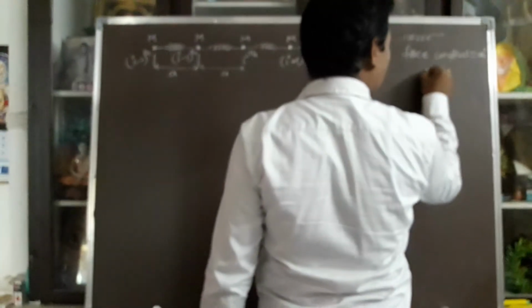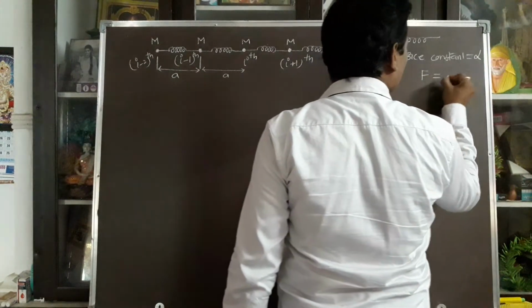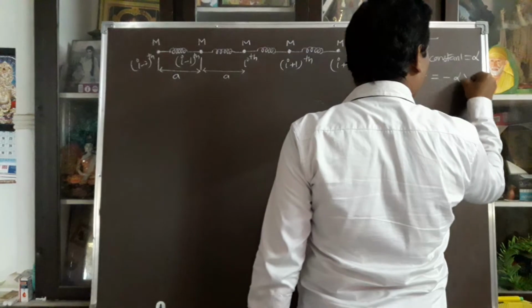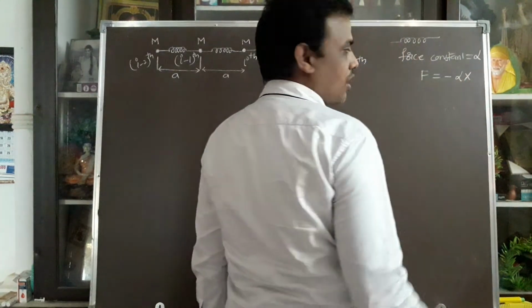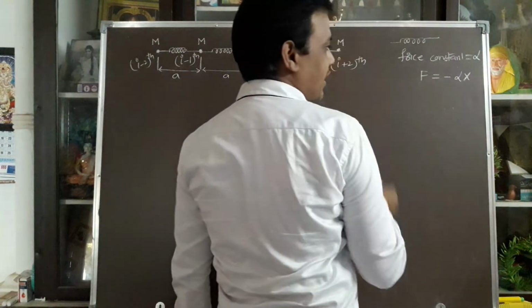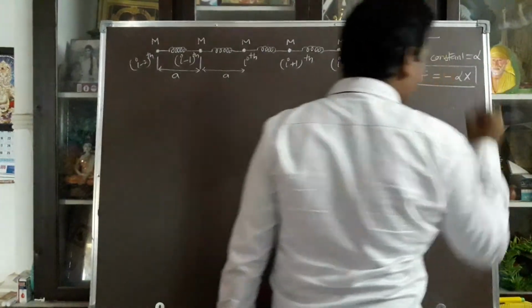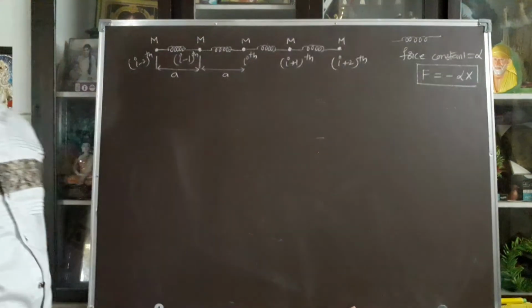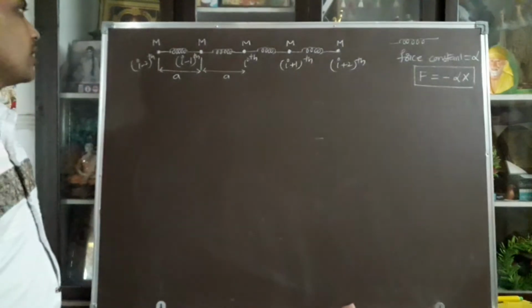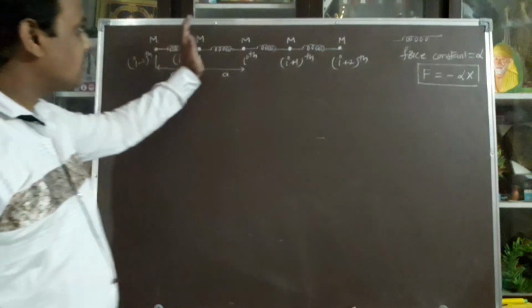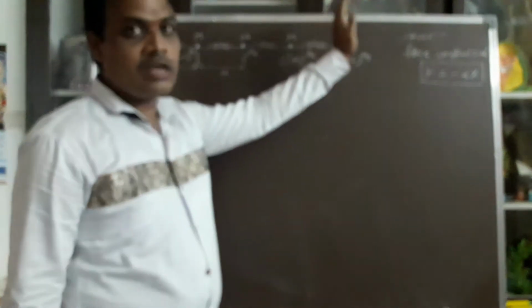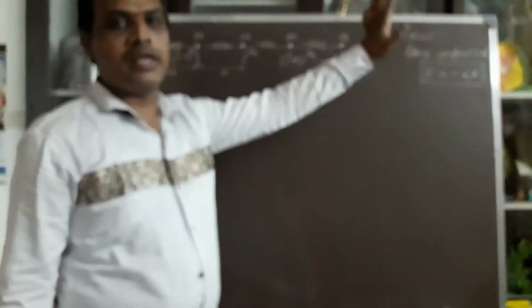The force existing in the spring can be taken as F equals minus alpha x, in terms of the x direction. Here also I am taking the x direction. So the force is always F equals minus alpha into x, where alpha is called the force constant. This is how atoms exist in a monoatomic linear chain.